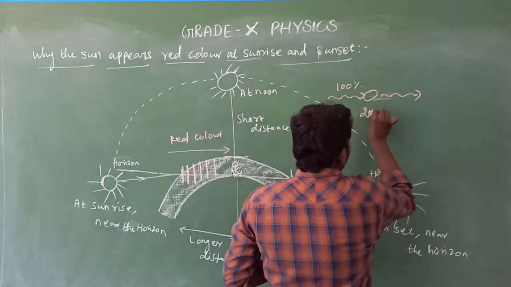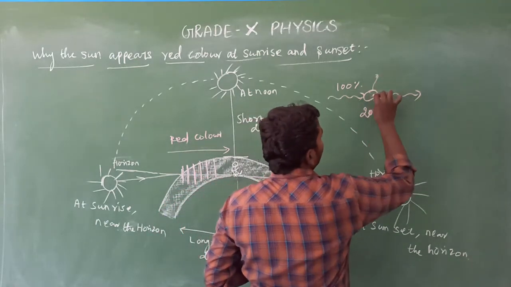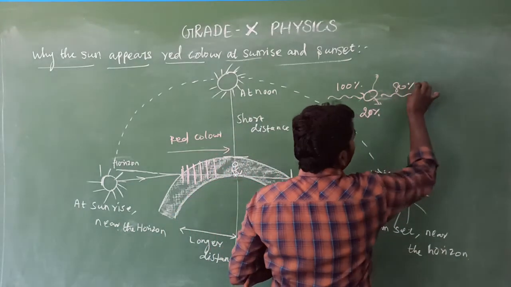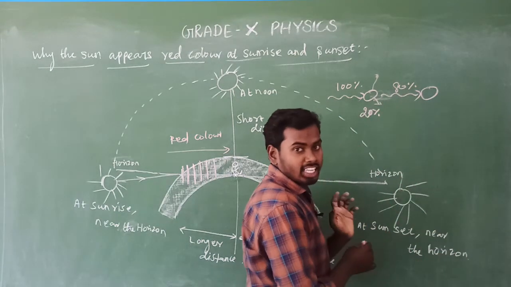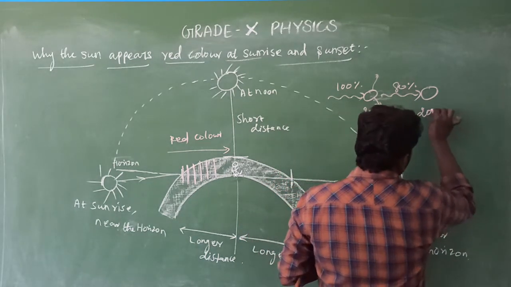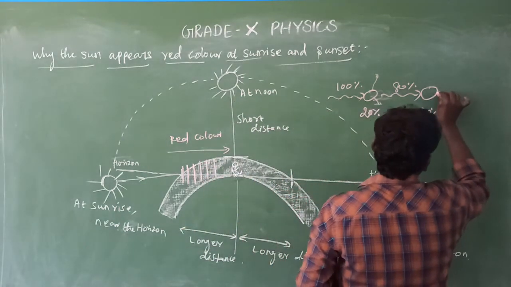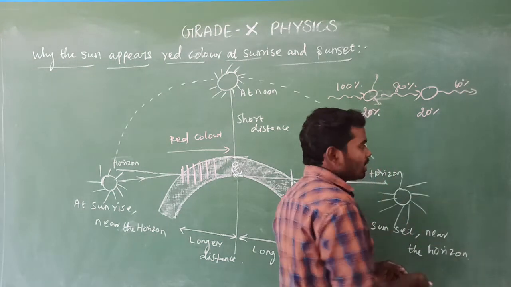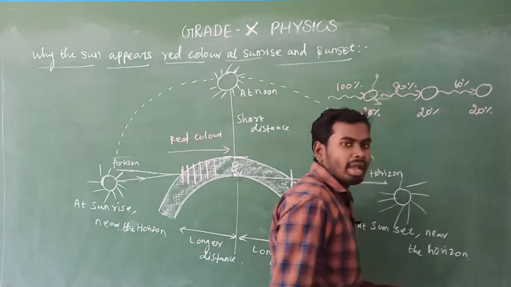So the particle scatters 20% of the light, and what percentage is left? 80% of the light is left. The 80% light again falls on the next particle, which reduces the intensity by 20%. How much is left here? 60% is left. Then 60% of the light falls on another atom, which reduces the intensity by 20%.